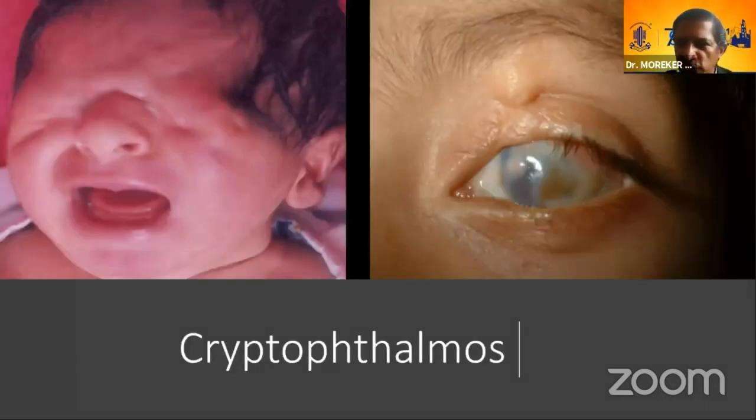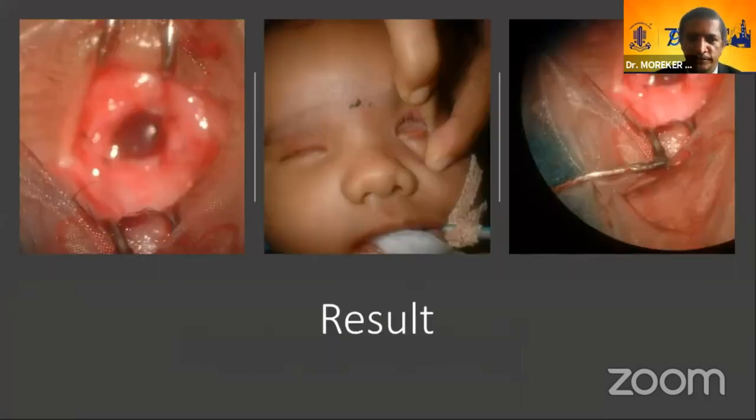Now, this is cryptophthalmos. In the past, we knew that something like this is a complete cryptophthalmos, not much can be done, whereas an incomplete one like this would have some options. But what about cases in between and intermediate? And what about the confidence with which you're talking, and what will happen to the child otherwise? You will try to do something for the child, but will the child die of something else? This is a patient of incomplete cryptophthalmos which we have operated, and this patient has done great for the last 10 years now.